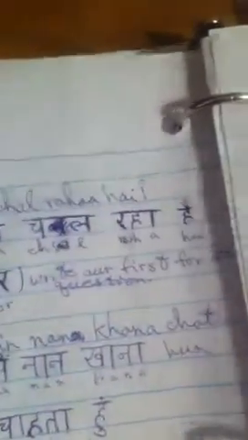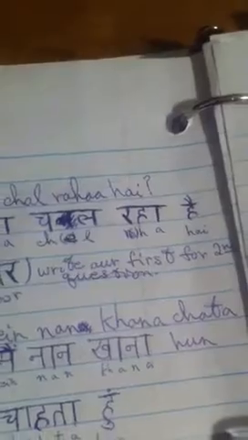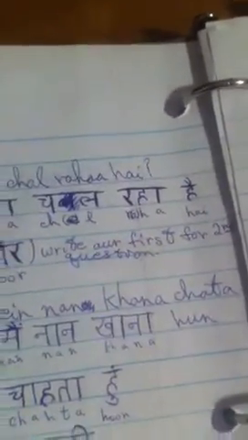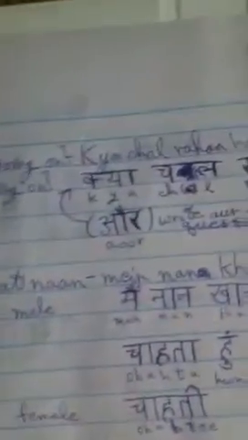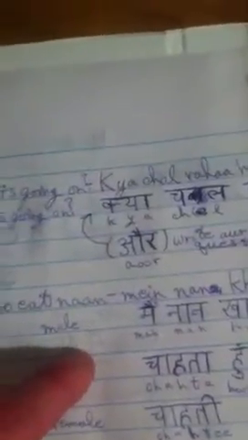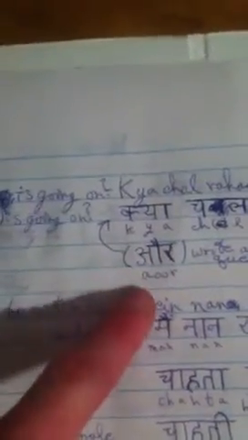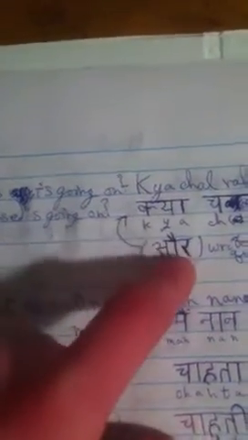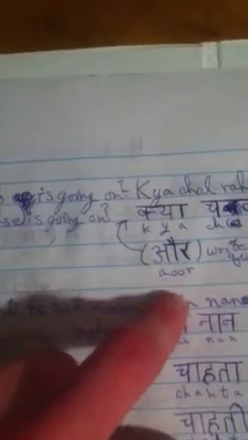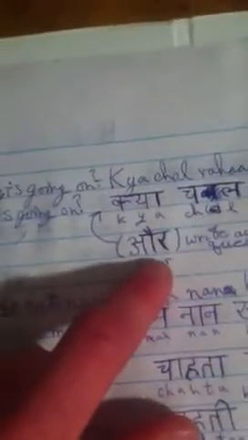This is the same H sound here, and it's got the two lines on top of it, just like in main. We're going to say hai. But there's no dot there, so we're not saying the n at all. So we're just saying hai. If I want to say "what else is going on" instead of "what is going on," I would add before this sentence "aur." I'm putting the two lines for the strong A, and then these two lines above it on the right side of this line, and that gives it the au sound, like AU in Spanish, or like ow, like oh. And then I have the R sound, so I'm saying aur.